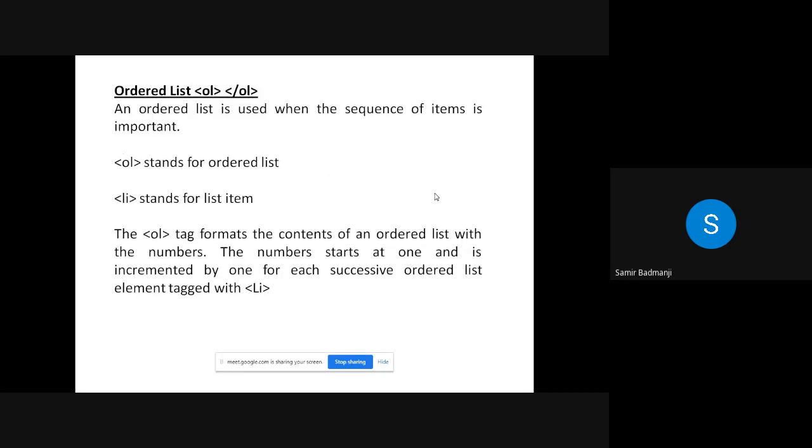All of you can see what is there on the screen? Ordered list tag. So next tag is the OL tag. Now this tag is very important because I had told you in the question paper what is there in question number 5. Question number 5 consists of 10 marks. So 3 questions are there in question number 5.